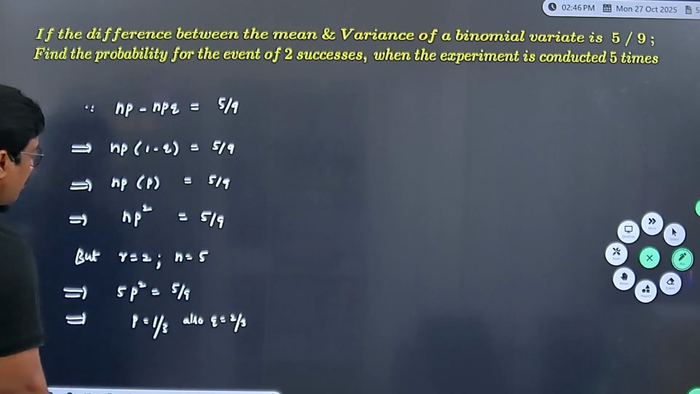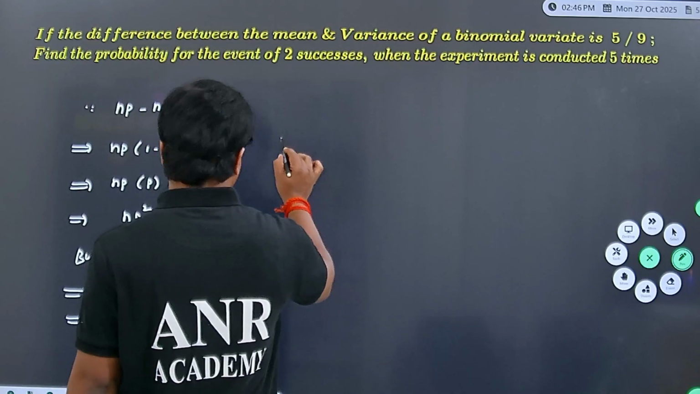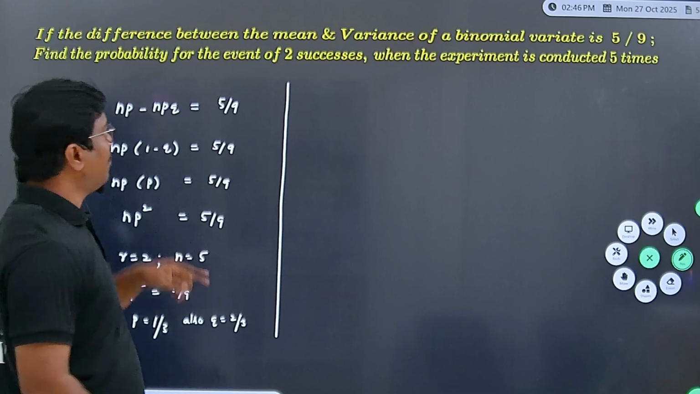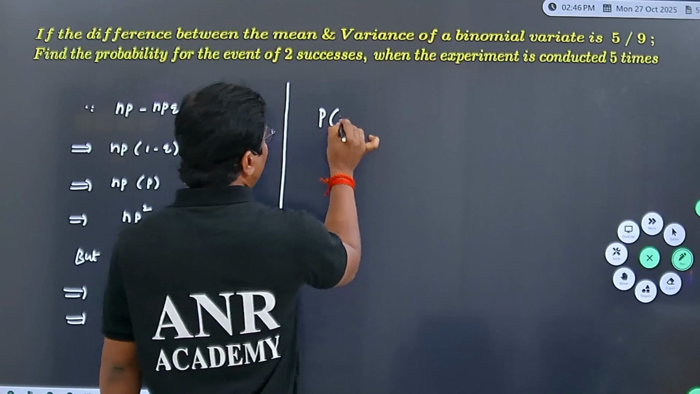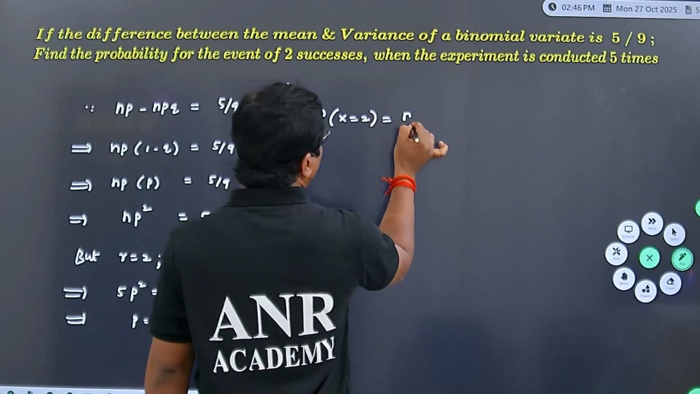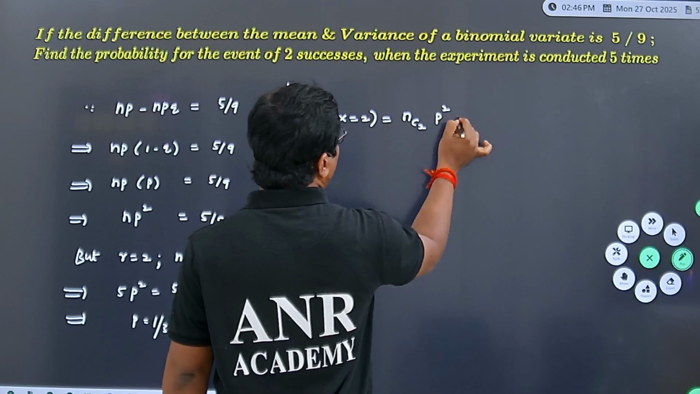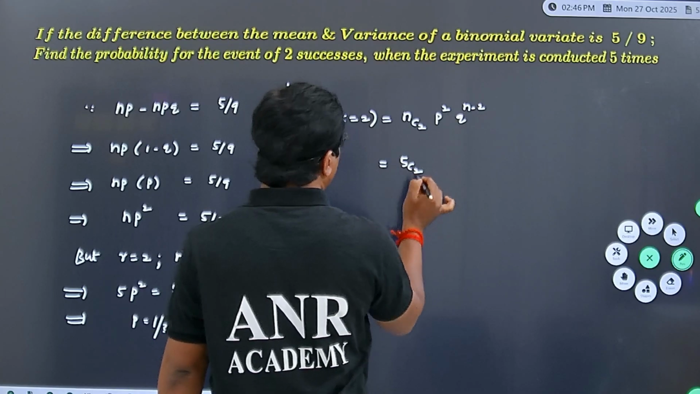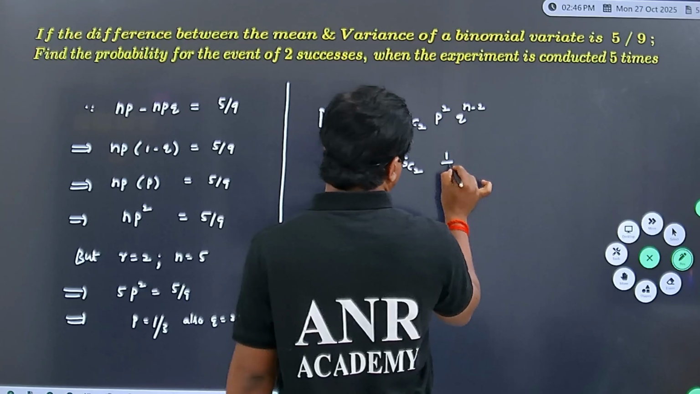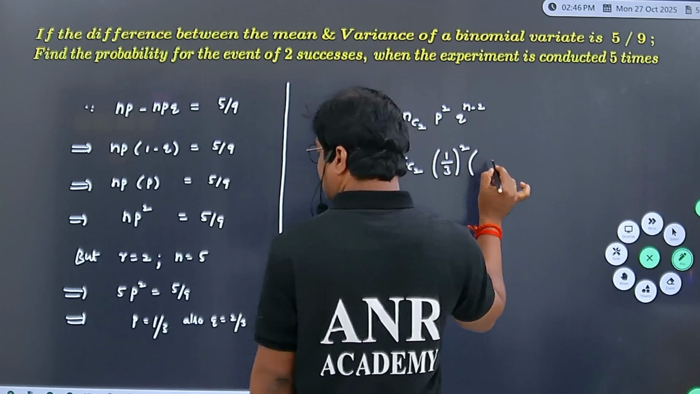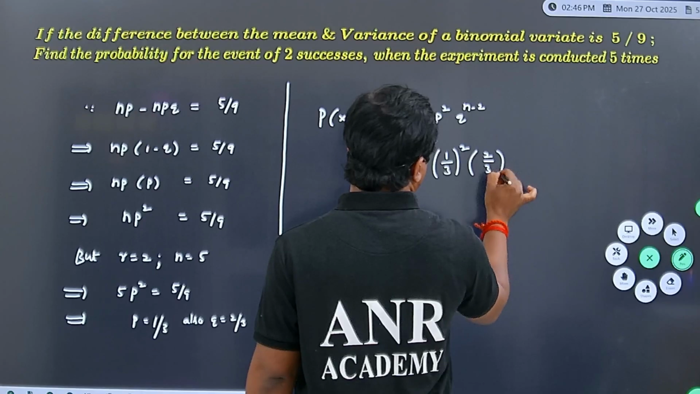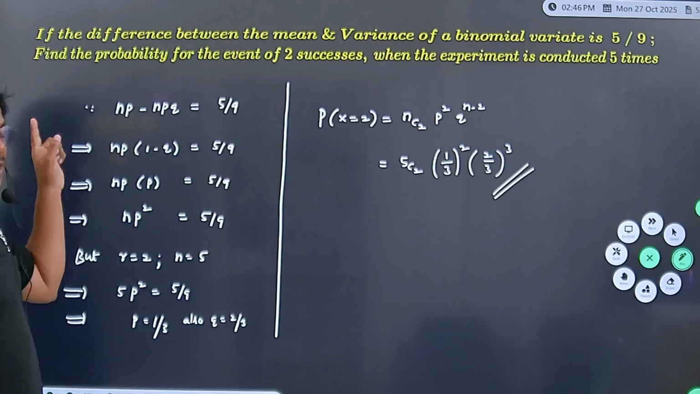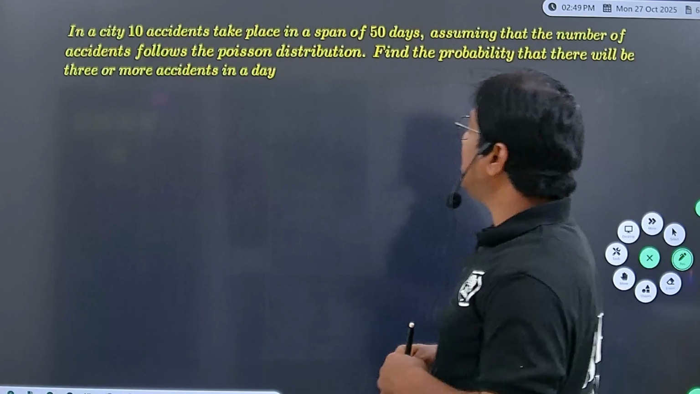Next, now we need to find the probability of 2 successes. Probability of x equal to 2. Formula nC2 success power 2 failure power n minus 2. N value here 5. So 5C2. Next p value 1 by 3 whole power 2. Next q value 2 by 3 whole power 5 minus 2 becomes 3. So this is the probability for 2 successes.